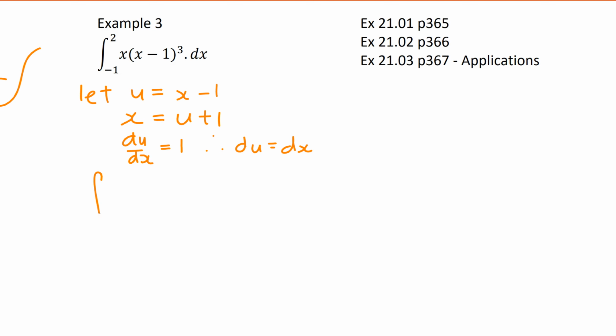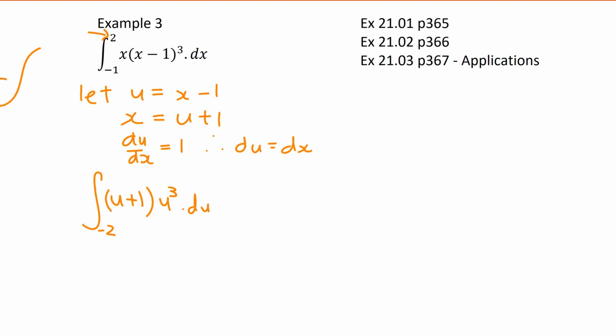Okay, so now I'm integrating u plus 1 times u cubed du. Is that right? Yeah. What numbers go here and here? Is that negative 1 and 2? Yeah. Why is it not 2 and negative 1 automatically? Because those you substitute in for x. These are x values, eh? Okay. So what are the u values? When x is negative 1, u is just negative 1 minus 1, so that's just negative 2. And the top one is just 1.